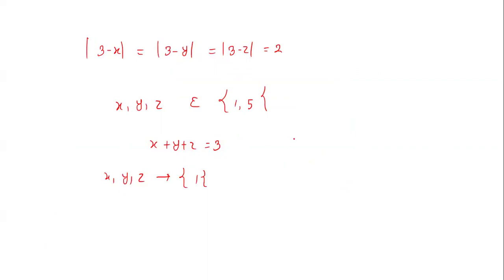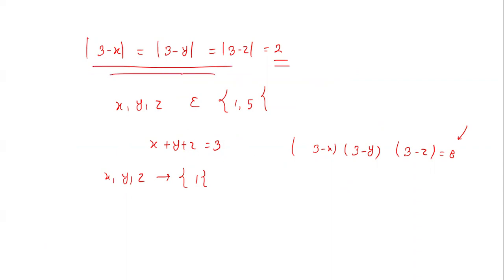So we have the condition 3 minus x multiplied by 3 minus y multiplied by 3 minus z is equal to 8. If all of them are even, what are the different possibilities? One possibility is that all of them have modulus 2. So I write mod of 3 minus x, mod of 3 minus y, mod of 3 minus z is equal to 2.